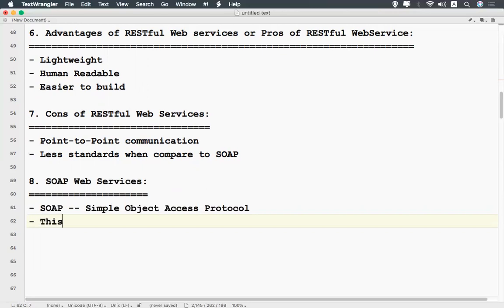So this web service protocol, as we are saying, it's a kind of protocol.